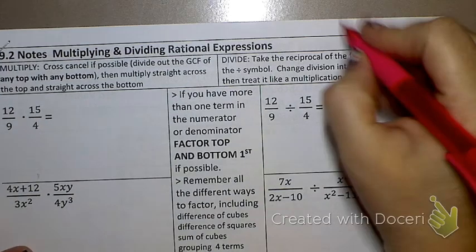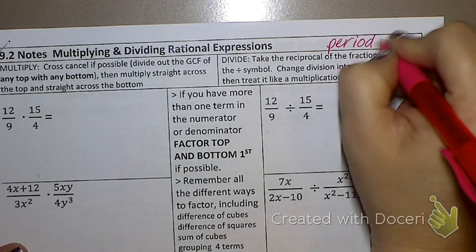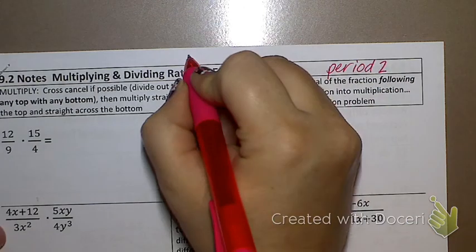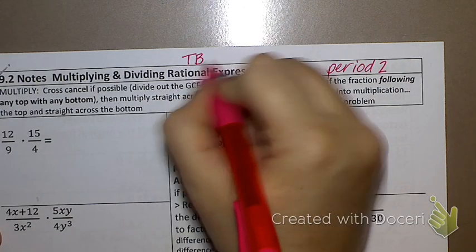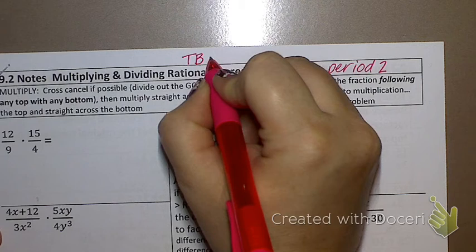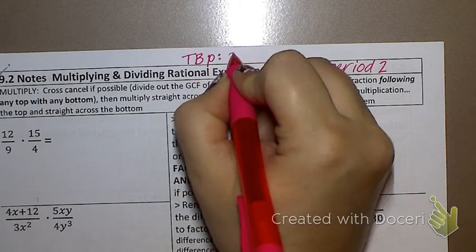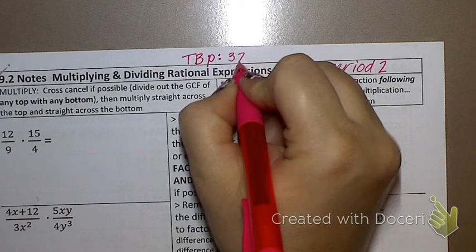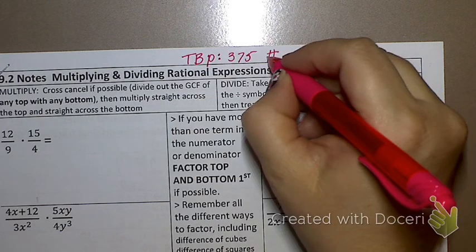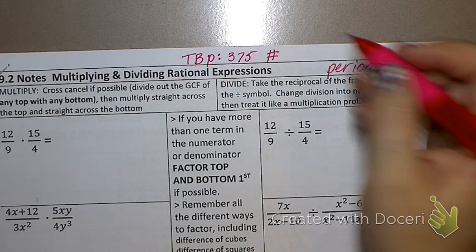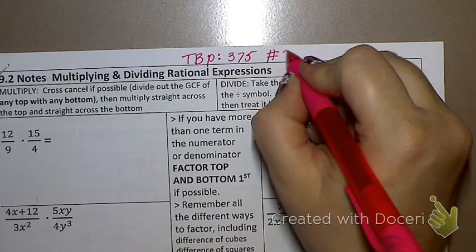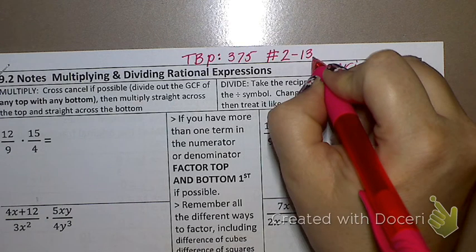Let me write period 2 on here. I'm going to go ahead and put the homework assignment at the top. I would suggest you do the same. Page 375. Again, if you're using the online version, it's not going to say 375. It'll say something else. But go to the homework problems. You're going to do 2 through 13 and 21.